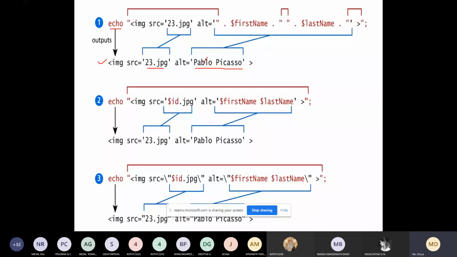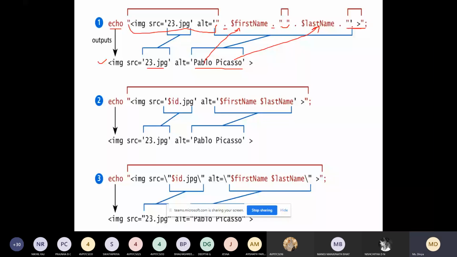This is your variable first name, and this is your variable second name, which are stored in variables. You are not specifying these names directly. You have to place double quotes from here to here, then the concatenation symbol will come, then the variable name, then the dot symbol. Then this is for space, then this is PHP code, and again this is your HTML code. Wherever you have HTML code, you have to place it within double quotes. You have to check this carefully.